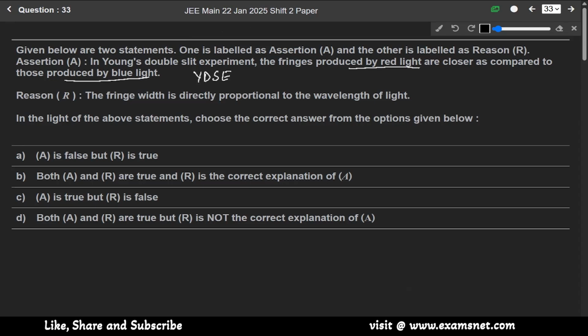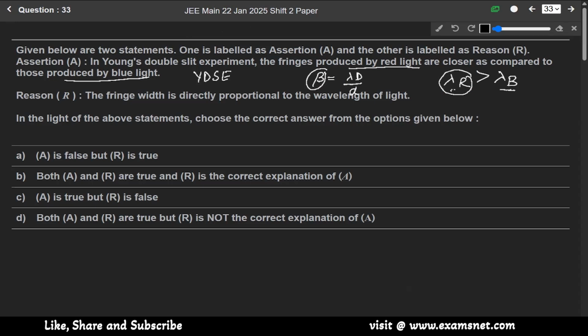We know the fringe formula: beta equals lambda D over d, and we know that the lambda of red color is greater than the lambda of blue color. So if the red color wavelength is greater than blue, the fringe width of red color will be greater than the fringe width of blue color.